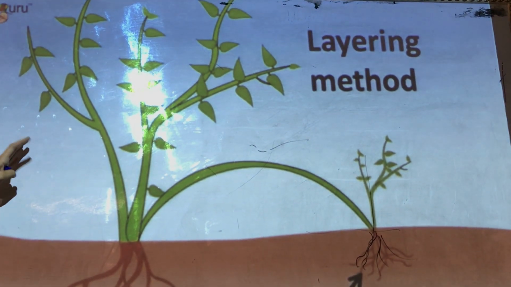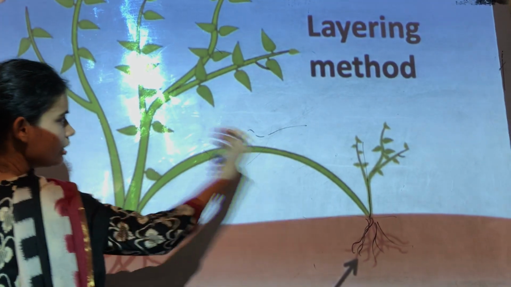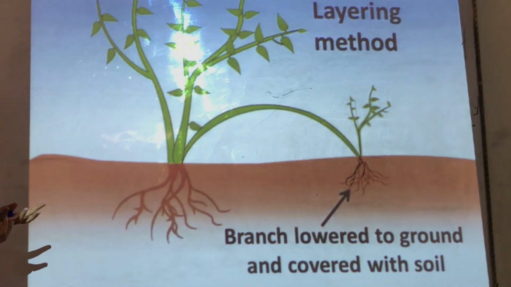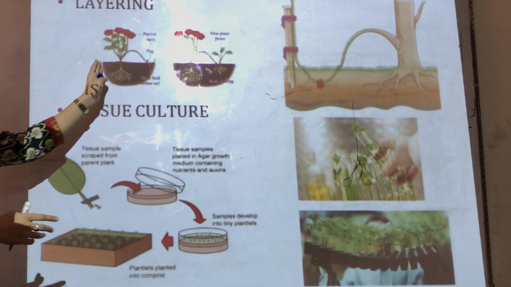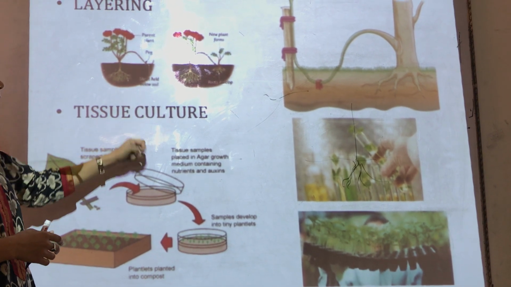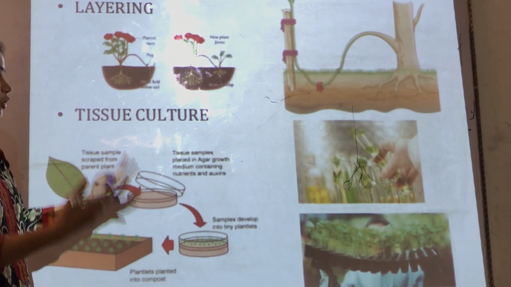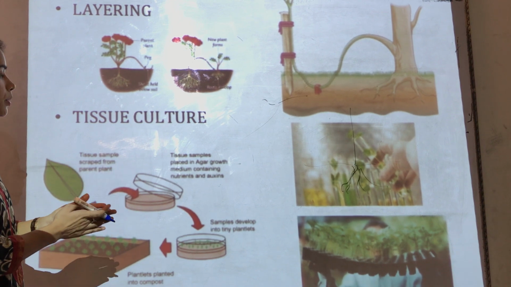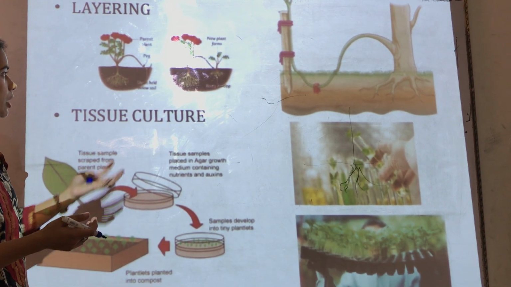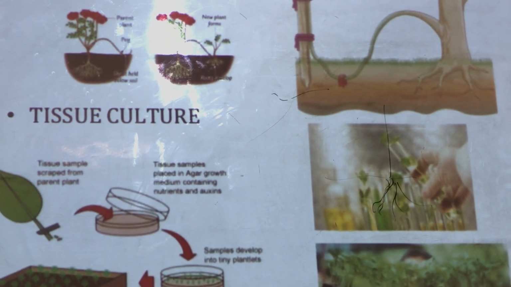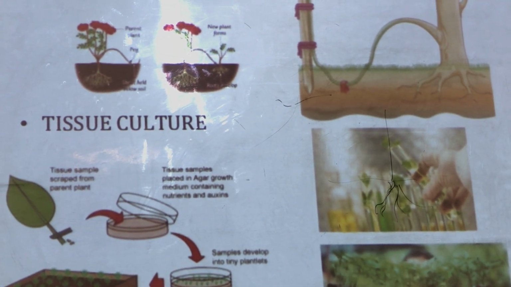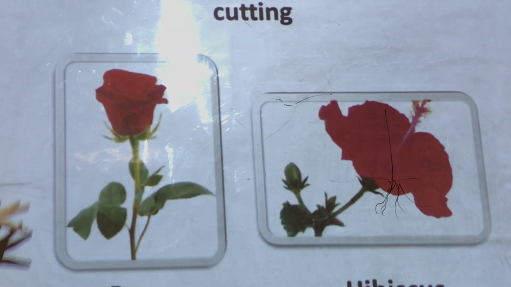So this method of making these layers is called the layering method. There are a few plants which grow like this. You cannot do this to all plants because some plants reproduce sexually, some reproduce asexually, and some might not grow like this. But this is a method to grow asexually. So now layering is clear to you all.